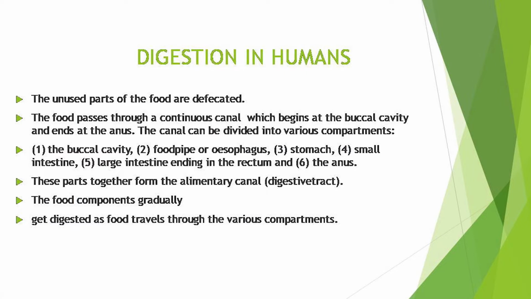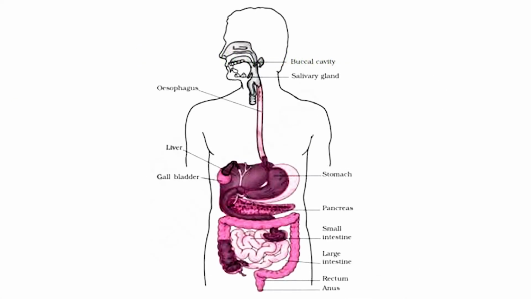The food components gradually get digested as food travels through the various components. So these are the digestion steps in human beings, and all these digestive parts are shown in this slide. Look at the figure in the slide. All the digestive parts of human beings are clarified in this figure.